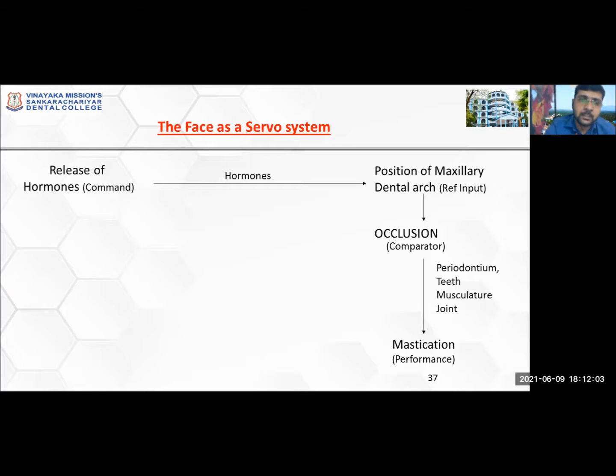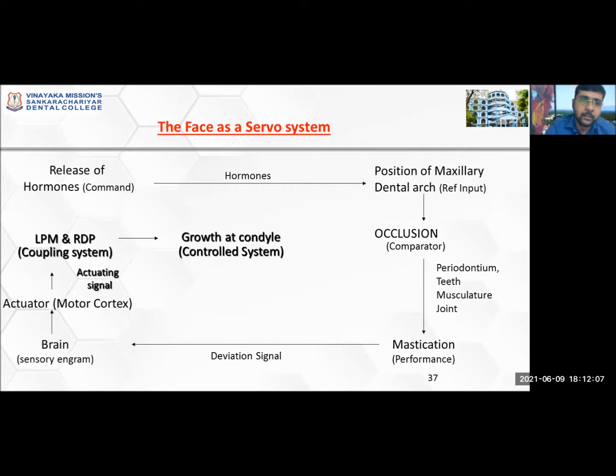So this is a diagrammatic representation where I have explained a scenario. Just assume the maxilla is the reference input. Just consider that the maxilla in the dental arch is a little bit far ahead, positioned anteriorly. And just assume that the lower jaw is positioned a little bit towards the backside, retrognathic or retropositioned.